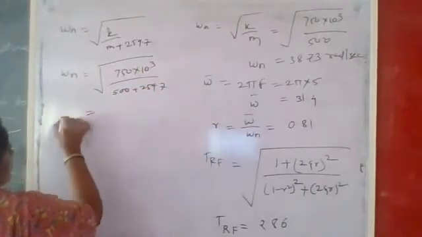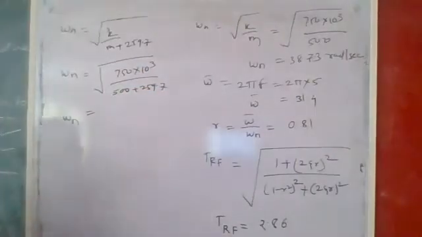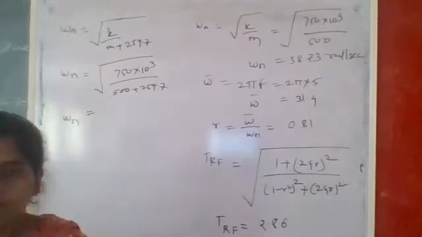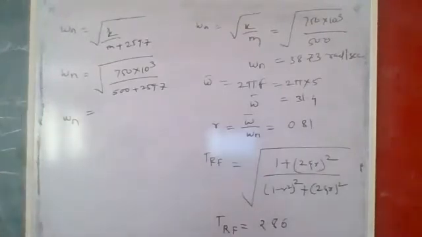What is the value of omega n? Please tell me the answer. How much is the additional mass given? 259.7. So add this mass and tell me the value of the natural frequency, that is the omega n. What is the value of omega n?